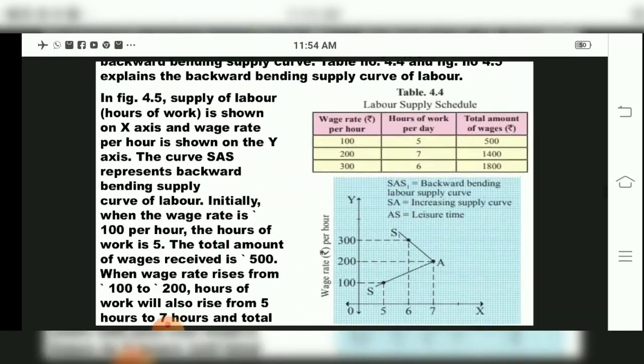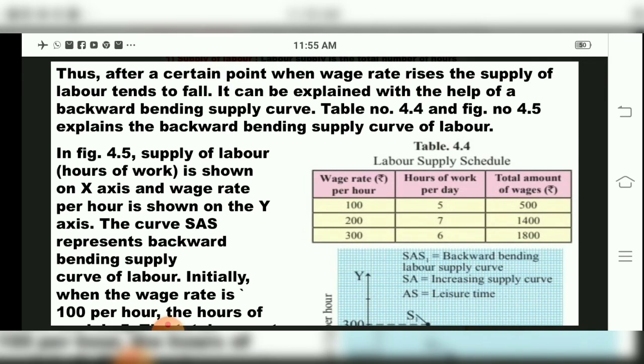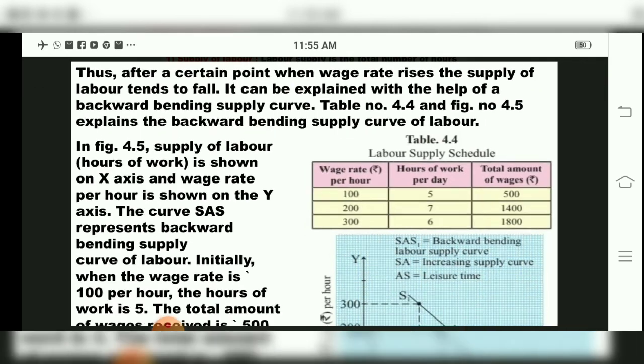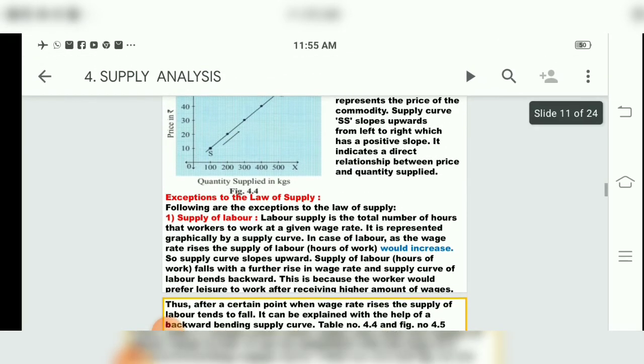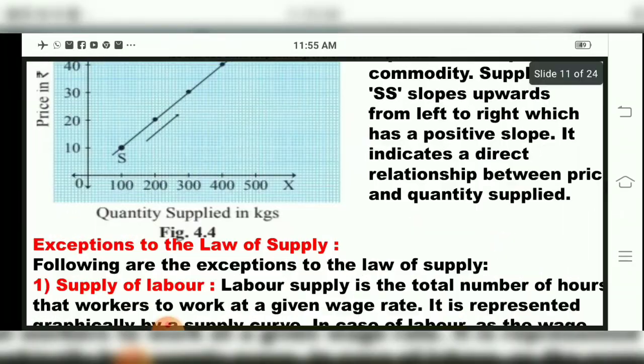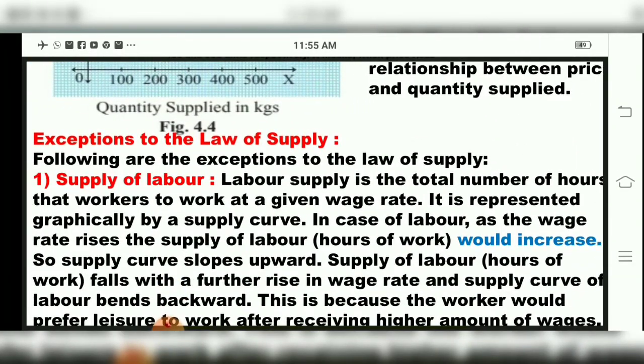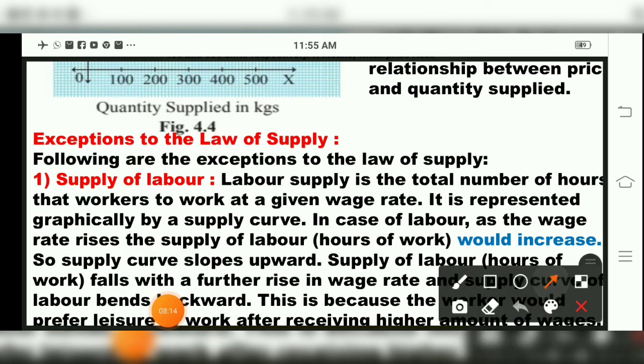Now we will come to our next point in the chapter, children: exceptions of the law of supply. Exceptions means where there are some things for which this law of supply cannot be applicable. We will see slowly, one by one, what the exceptions to the law of supply are. The first one we will study, children, is supply of labor.